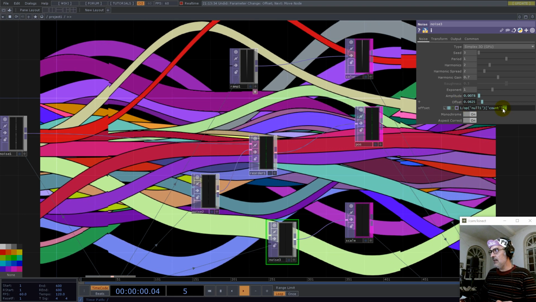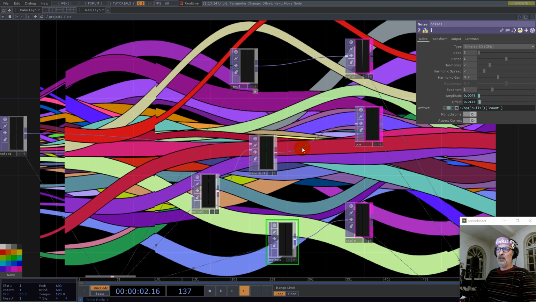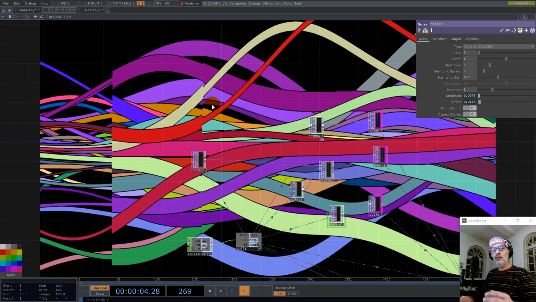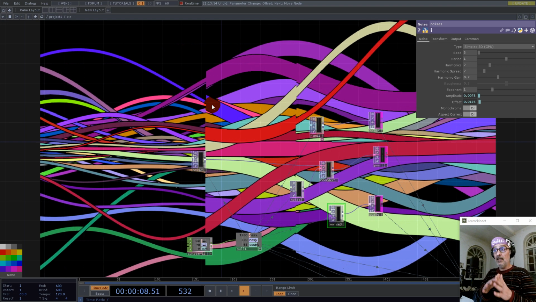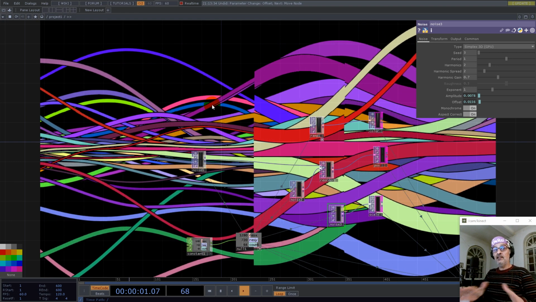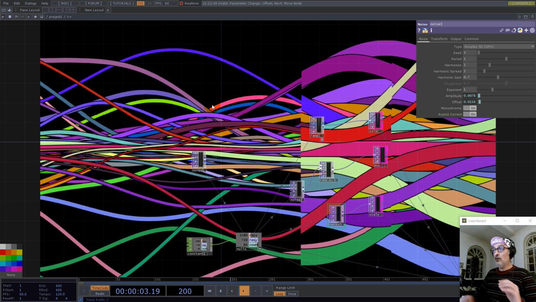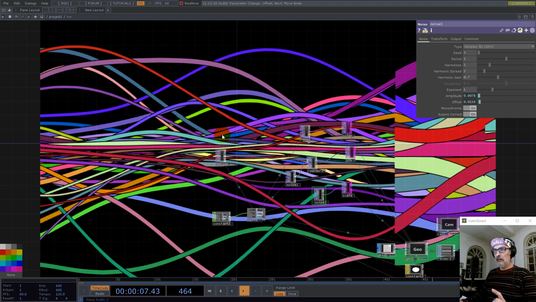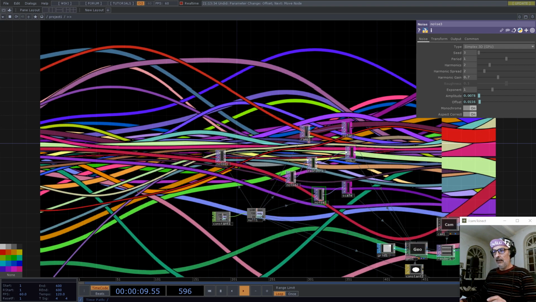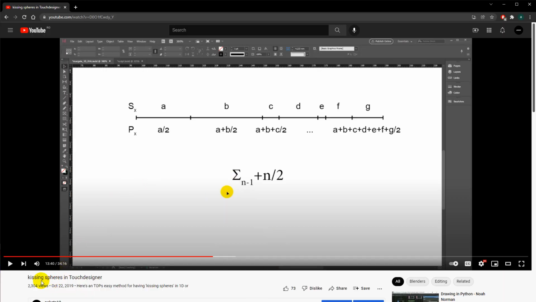And as I said in the beginning, what if we want to get rid of those gaps in between the lines and have something nicely spread like a rainbow, okay? Now, how do we do this? A while ago, I did a tutorial on kissing spheres, and yeah, we use it in this tutorial also.